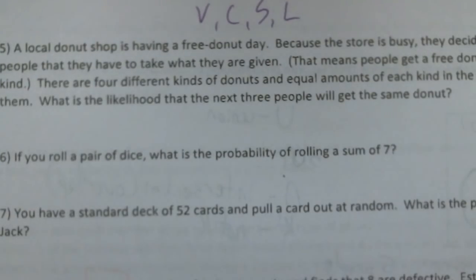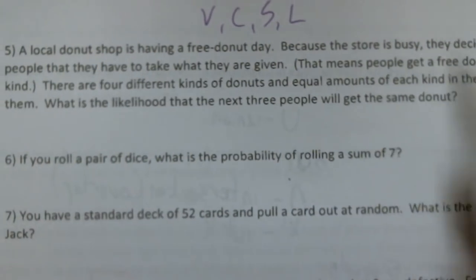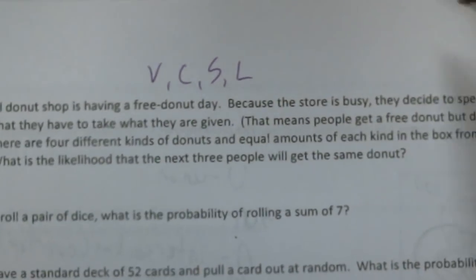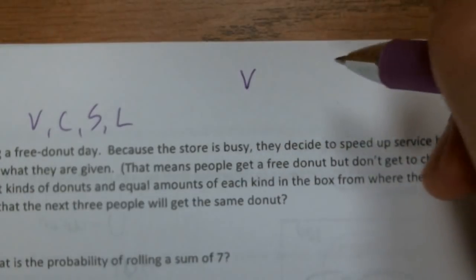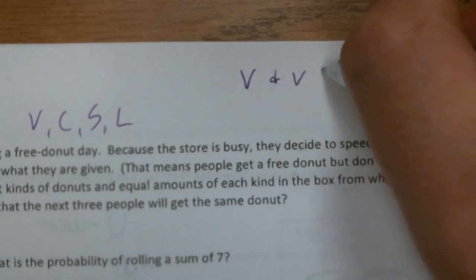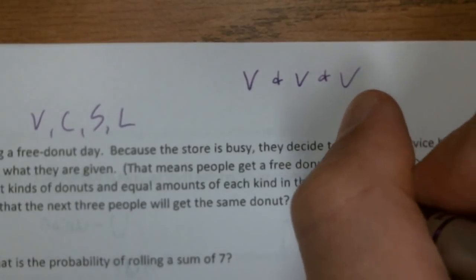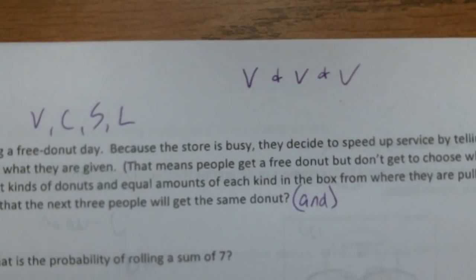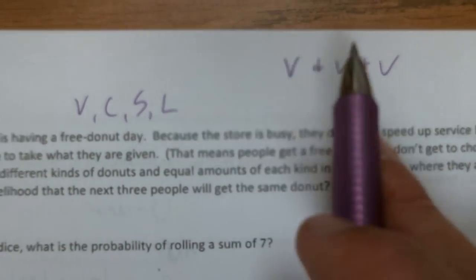Okay, do you see replace, without replace, and or? I don't see any of that in here. Okay, but it's in there. The and is in there. What are the chances that we get 3 vanillas in a row? I get vanilla and vanilla and vanilla. Okay, so the and is in there. Okay, so that tells me that I'm going to multiply my probabilities. It's not or, it's not you get vanilla or chocolate. I'm getting 3 in a row.